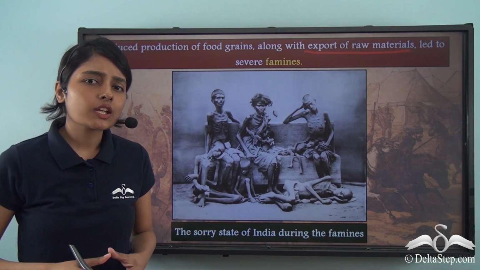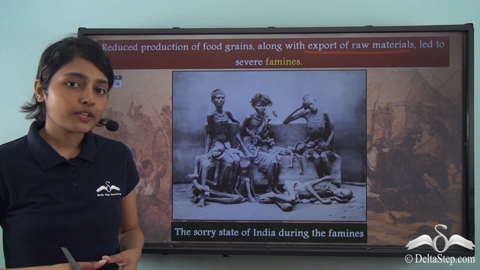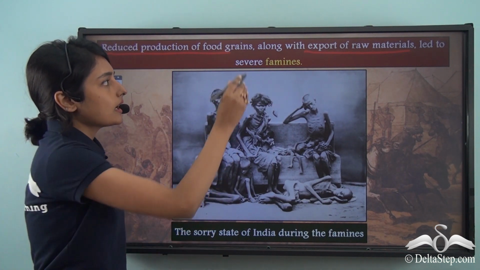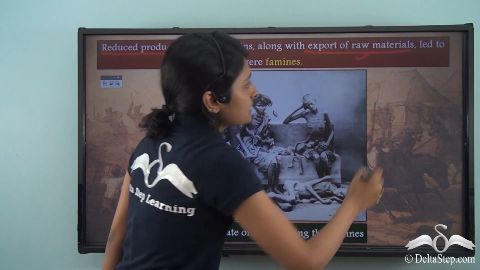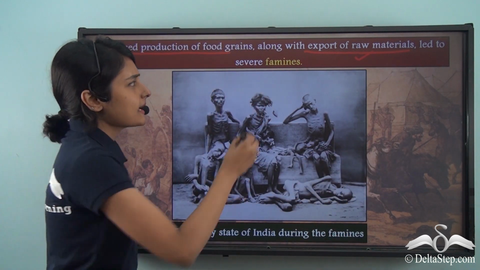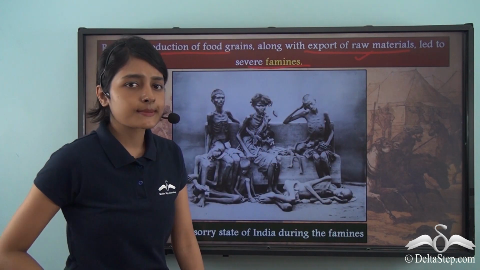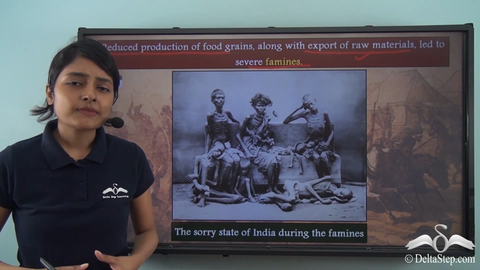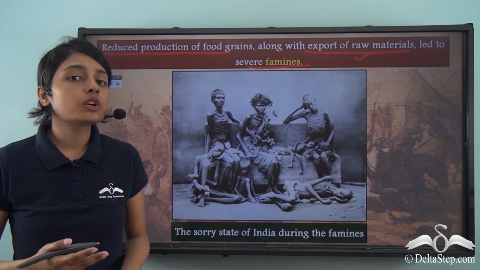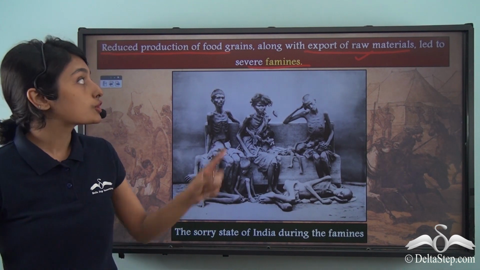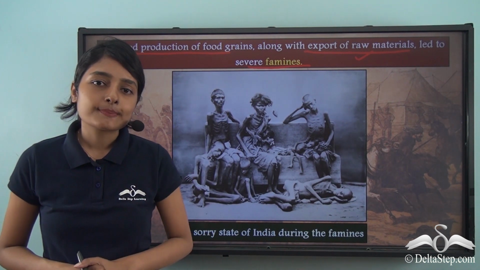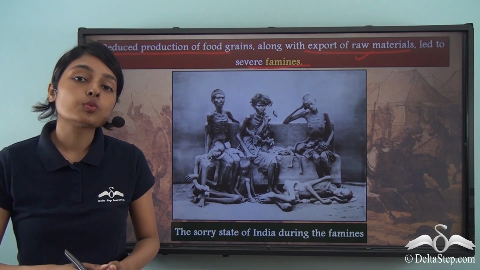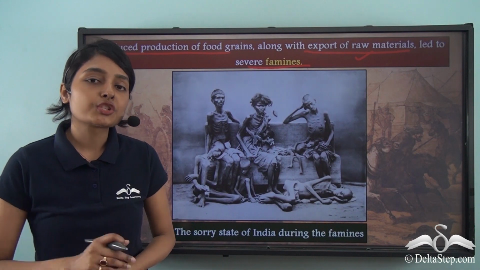Now, what do you think was the repercussion of this? Because of the reduced production of food grains along with the export of raw materials, very severe famines took place, because the masses were no longer able to feed themselves simply because the peasants were not allowed to produce food grains. They had to produce only those cash crops which were required by the British market.